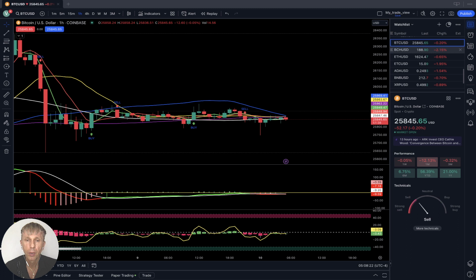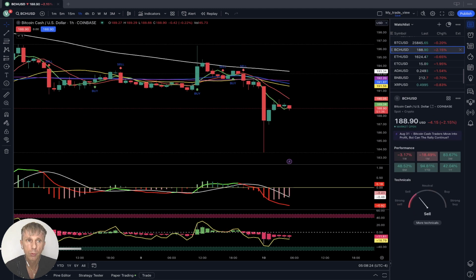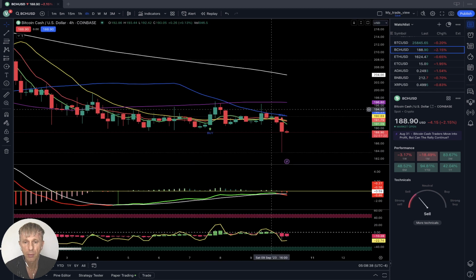Let's start with Bitcoin Cash. Bitcoin Cash 1 hour time frame. It is bearish, right? It did a huge sell-off and now it's kind of recovering and flat. Flat bearish trend on the 1 hour time frame. 4 hours time frame, similar story, MA5 did a bearish crossover, last bar below all moving averages, all indicators bearish.